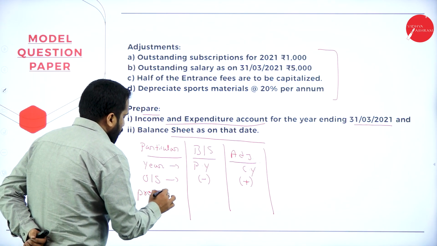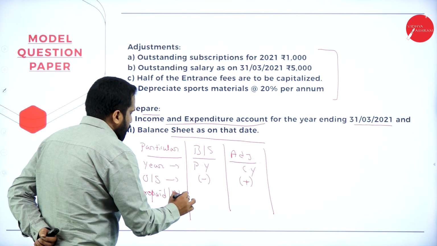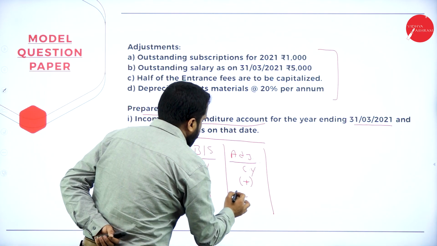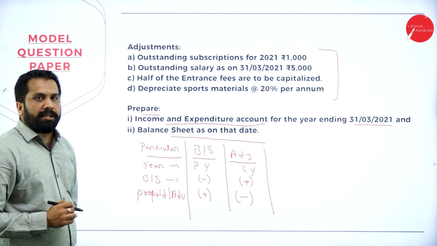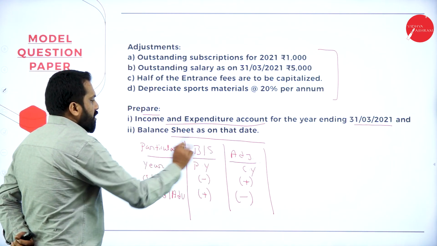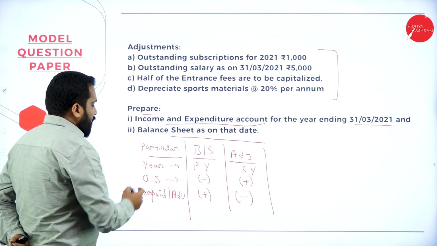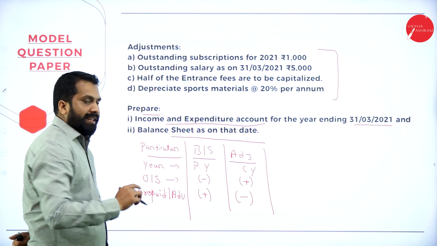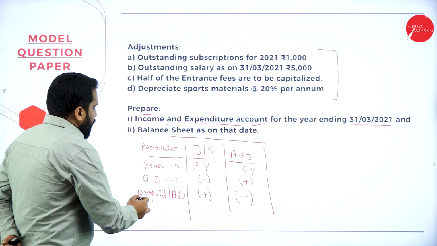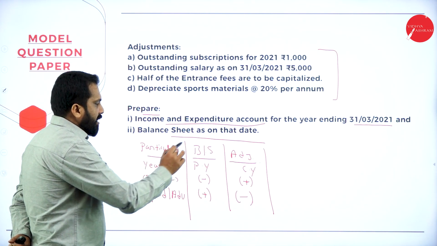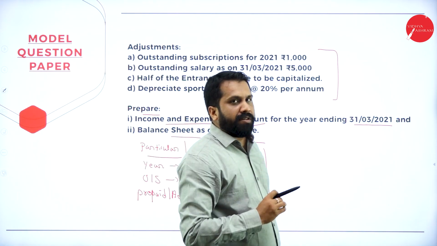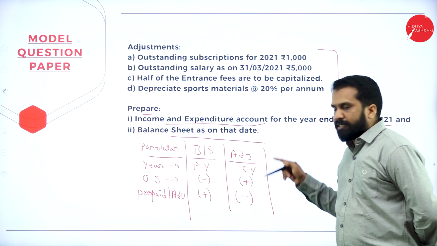Similarly, prepaid or advance: balance sheet should be add. Anything given in the adjustment should be minus. So, this is a logic you are supposed to remember. Again, I'll repeat. Balance sheet, it is previous year. Whatever given in the adjustment, that is current year. Any outstanding, if it is given in the balance sheet, minus, subtract. Anything given in the adjustment, addition, add. Prepaid or advances as per the balance sheet, add. As per the adjustment, minus. Remember this, your 90% of the logic or 90% of the concept we have done with this chart.